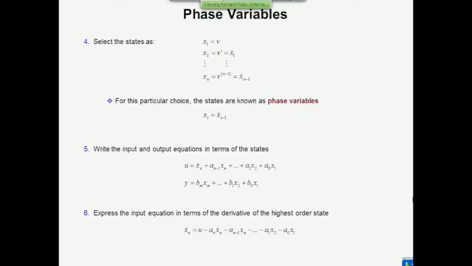or you almost do because I made a mistake when I wrote it down. This term, the second term on the right-hand side, a sub n x dot n, that's a mistake, that shouldn't be there. So if you cross that term out, all the other terms there are present in the description of x sub n dot. So now we have everything, right? We've got the state equation that we need because we've defined the state vector and we know all the derivatives, and we already have this equation for y, which tells us what the output equation is, and you can really do the rest by inspection.